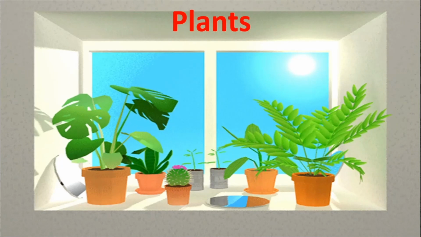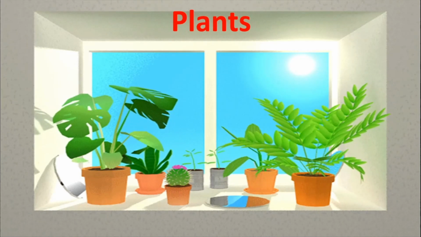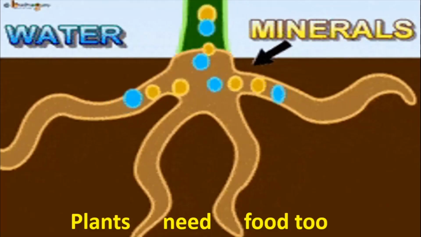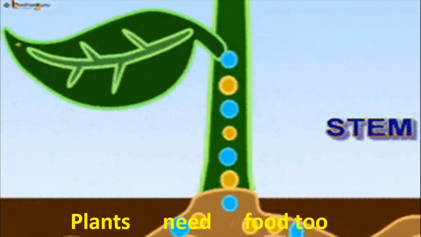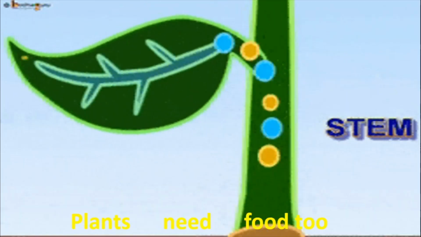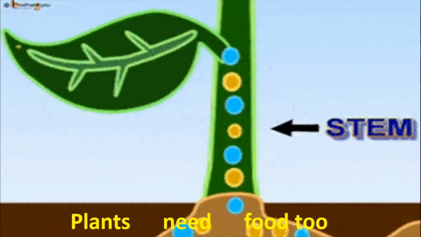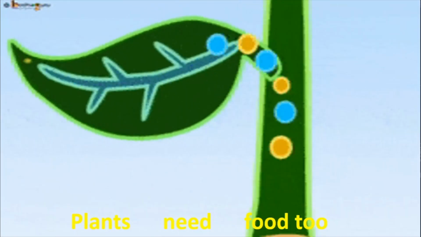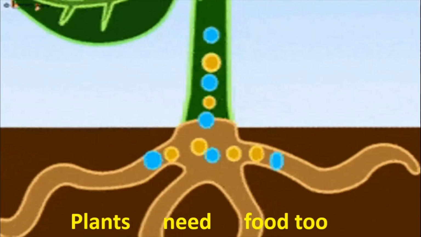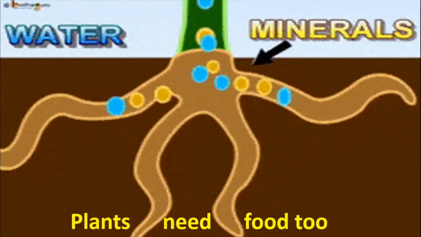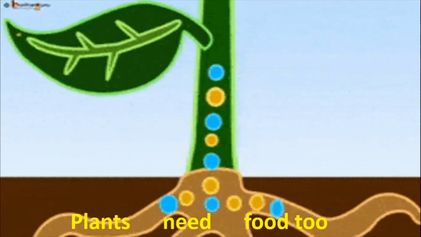Now how do plants make their own food? Do they have a kitchen? Do they need knives and pots and pans? Let us see. So see, this is how plants eat food. So plants need food. Just like us human beings, plants also need food. So can you see the root of the plant, which is inside the ground in the soil?